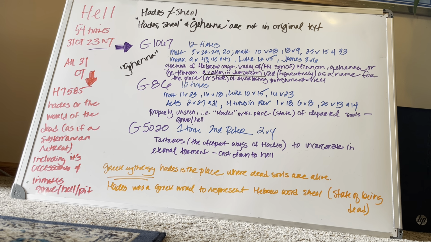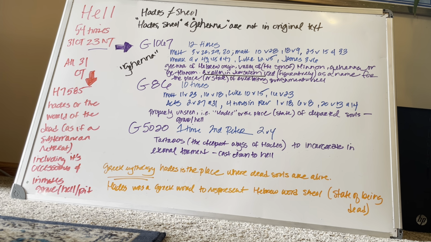So the 23 times in the New Testament that the term hell is used, 12 times it's from G1067, which is Gehenna from yesterday, if you remember that. And then I have in the blue all of the passages in Scripture, the 12 times that the word hell represents Gehenna, which is an actual valley of Jerusalem, figuratively a name for the place or state of everlasting punishment, hell, a place for dead bodies, basically. It is the valley of the son of Hinnom, Gehenna.